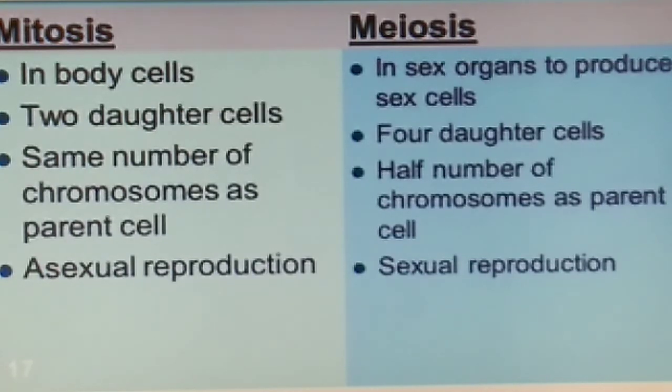So, now the number of chromosomes has become half. So, it means it is which type of division? Reductional division. And meiosis basically helps us in the process of sexual reproduction, and mitosis helps in the process of asexual reproduction. Individuals basically undergo the process of mitosis to form the exact copy of the parent cell.